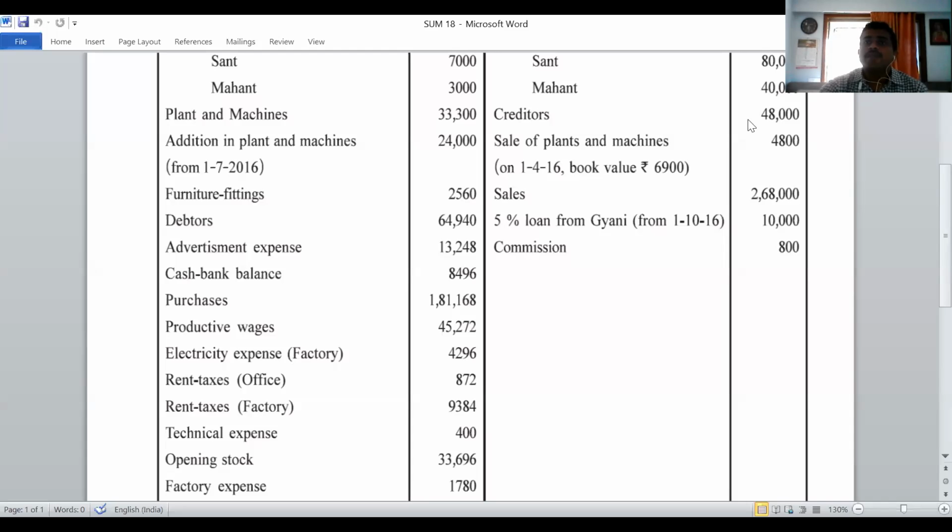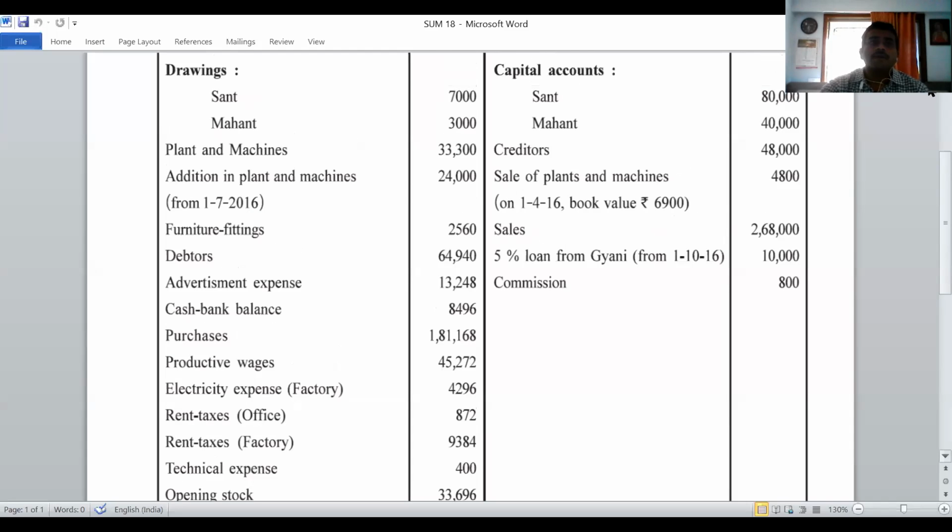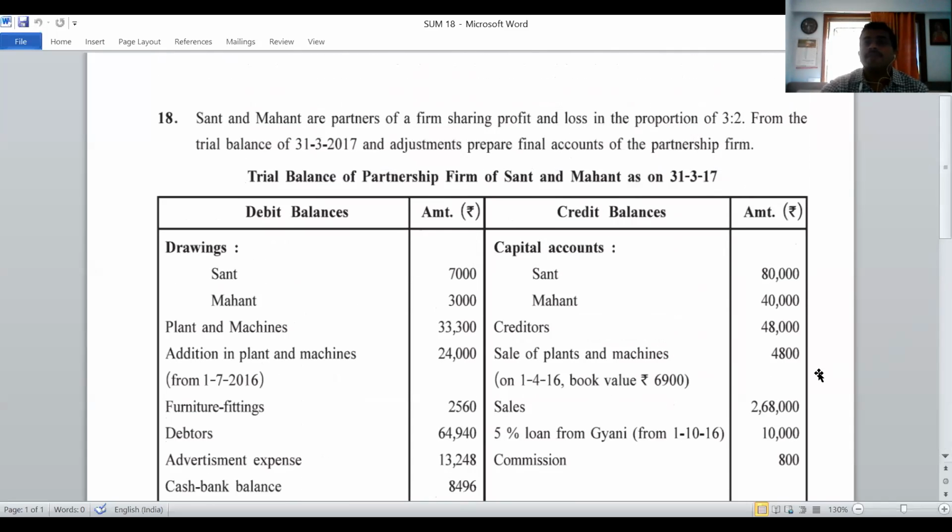So, friends, today we are taking question number 18. We have done up to question number 17. We have done the last period, right? So today we are following the 18th question, the second last question of this particular chapter. That is the final account.